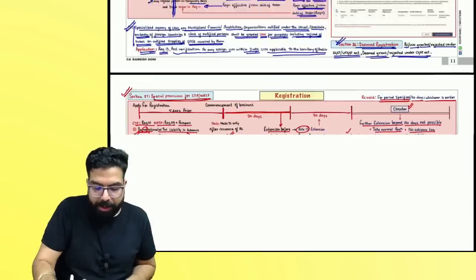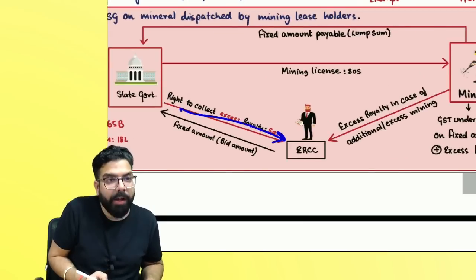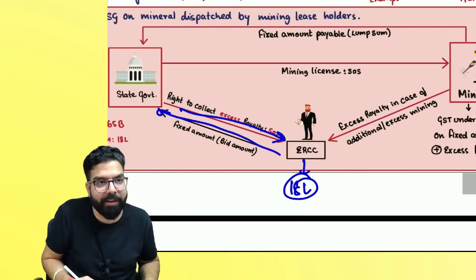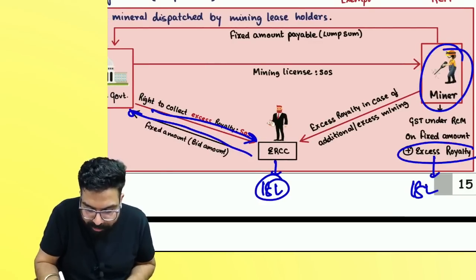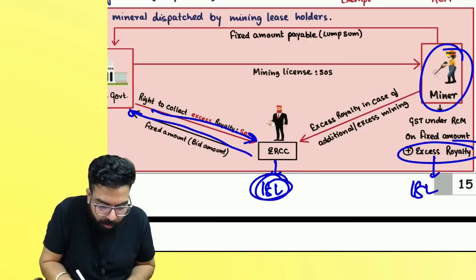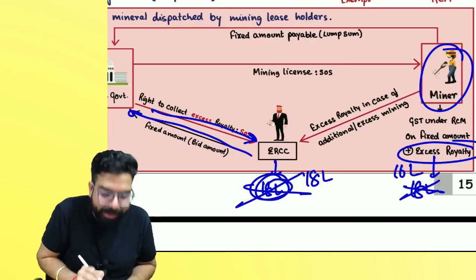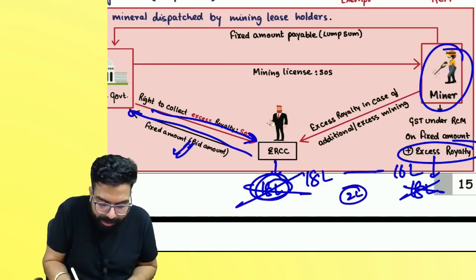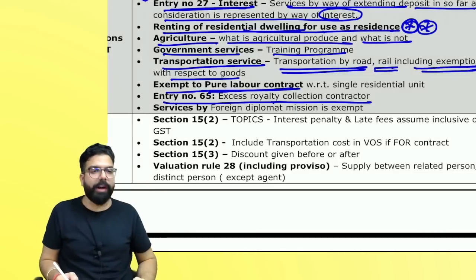Don't forget, in excess royalty collection contractor, government gives the right to collect royalty, and on whatever amount he is paying, if he has to pay supposedly 18 lakh rupees GST under RCM, and if the miner has already paid 18 lakh rupees GST on the excess royalty, then this amount will be exempted. But if the miner has paid supposedly only 16 lakh and he had to pay 18 lakh GST on the amount, then sir, the differential 2 lakh has to be paid by him under RCM. Please remember this excess royalty collection contractor point.